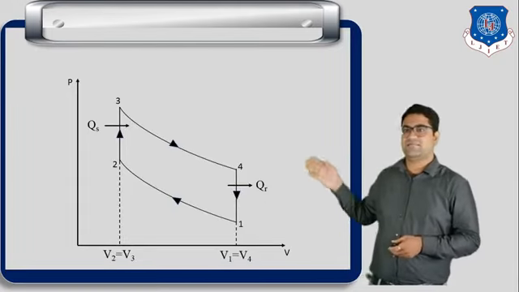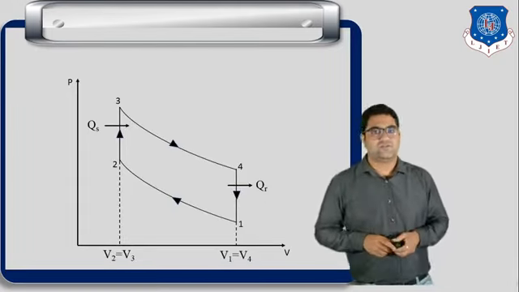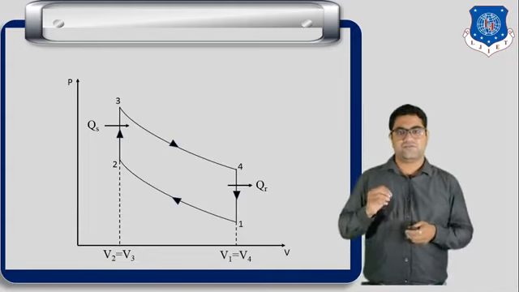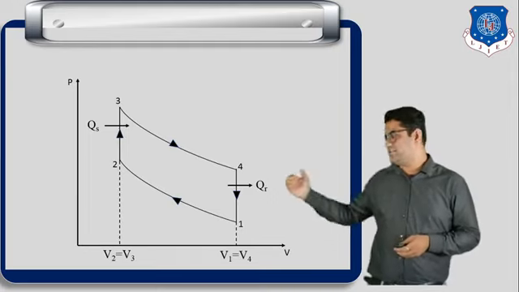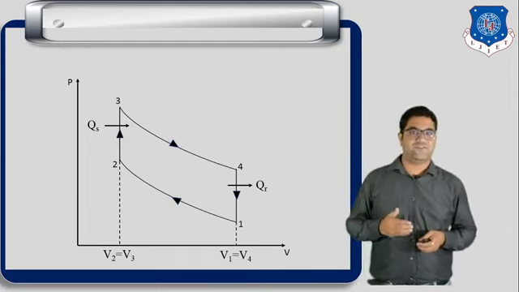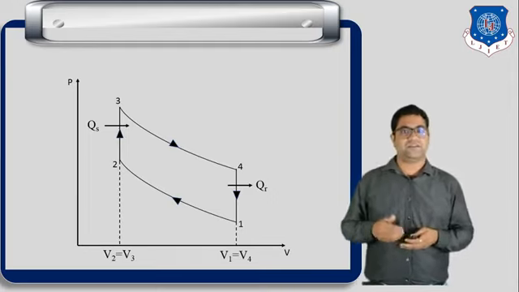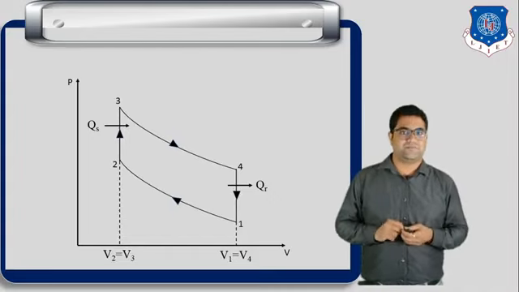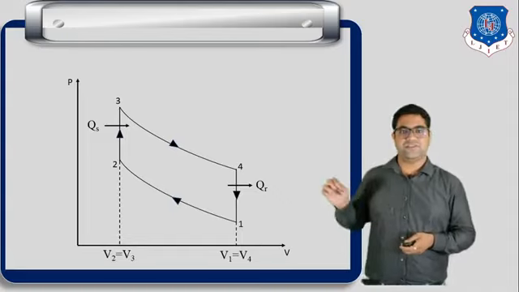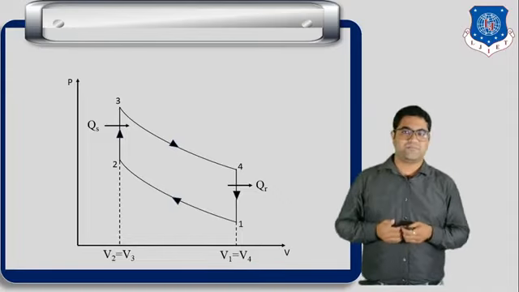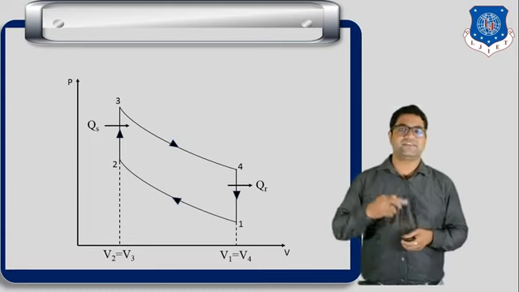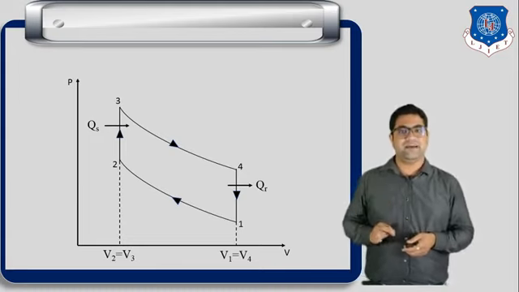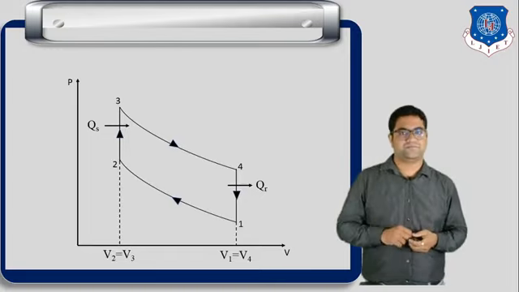Now let us discuss the cycle. So in the Otto cycle, there are mainly a total of 4 processes. In the 1 to 2 process, you can easily understand that the volume is decreased, and because of the decrease in the volume, we can say that it is the compression process. Now you can also see here, during this 1 to 2 compression process, no heat transfer is taking place. So we can say that 1 to 2 is the adiabatic compression process.